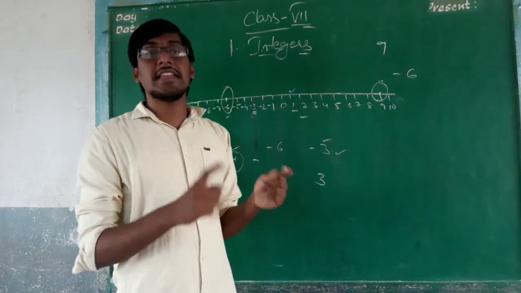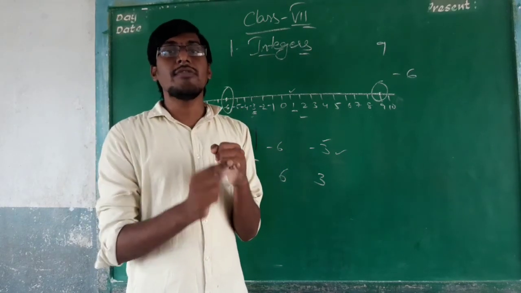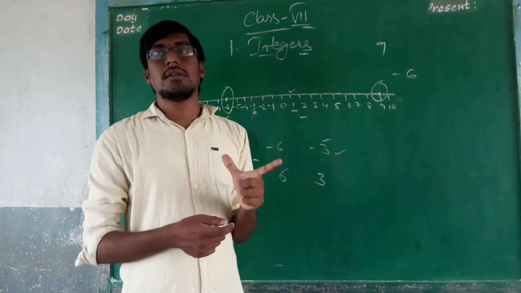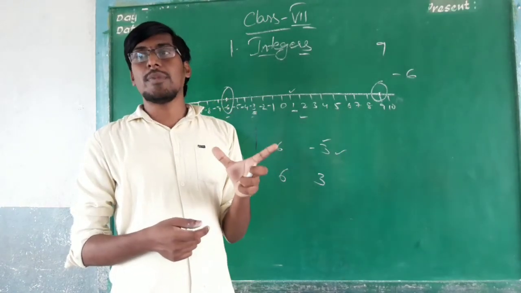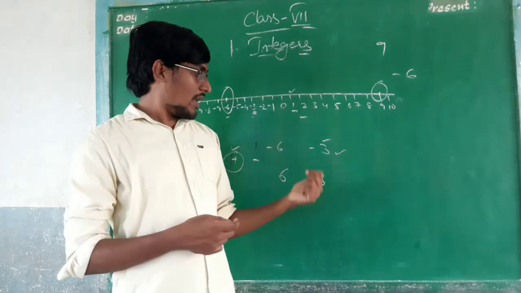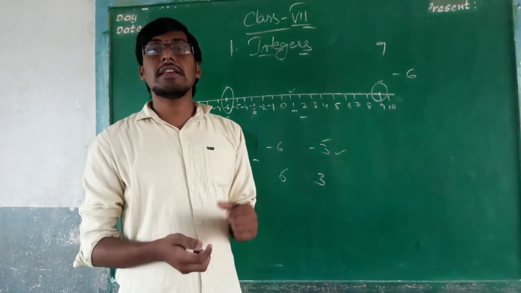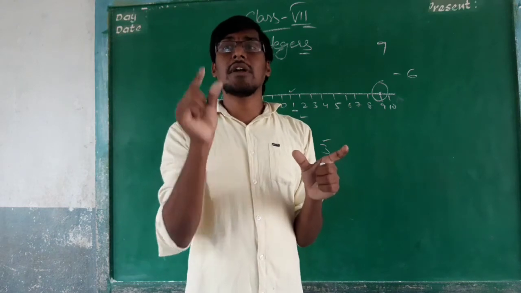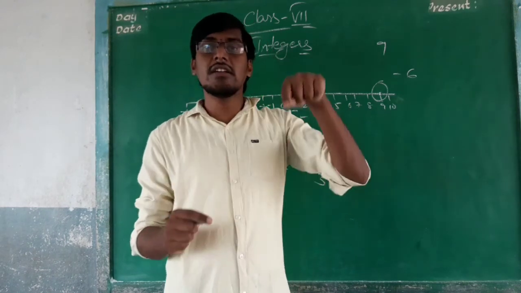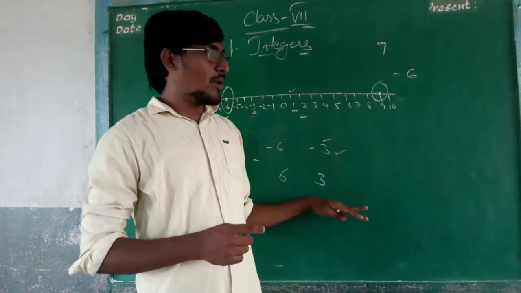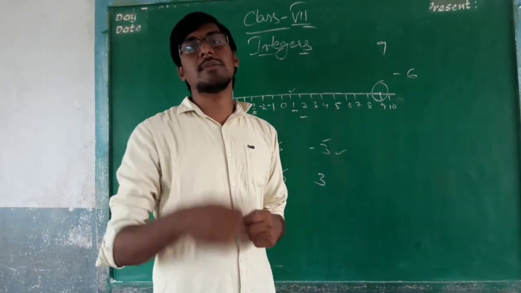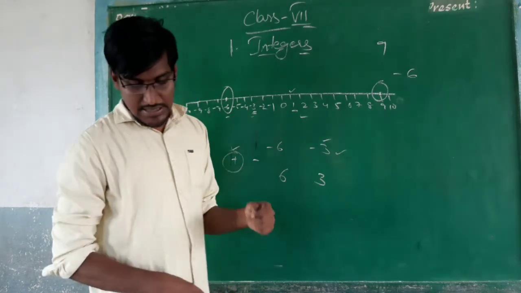In the negative terms, the smallest digit will be the biggest number, and the biggest digit will be the smallest number. In the positive terms, the smallest number stays the smallest and the biggest number becomes the biggest number.